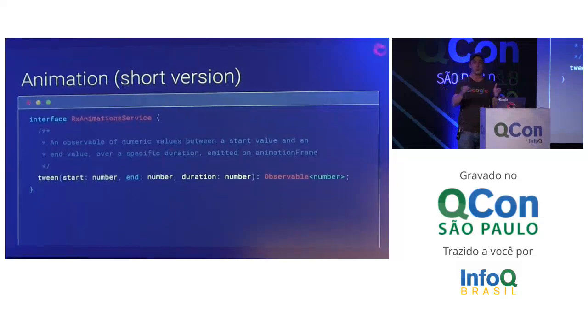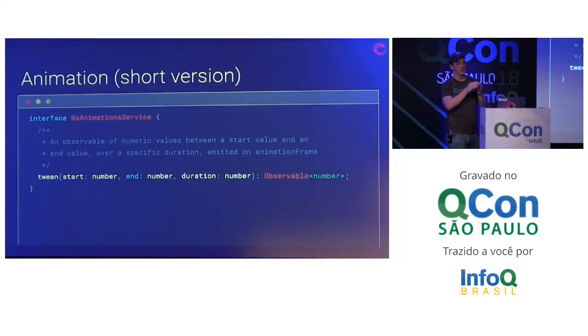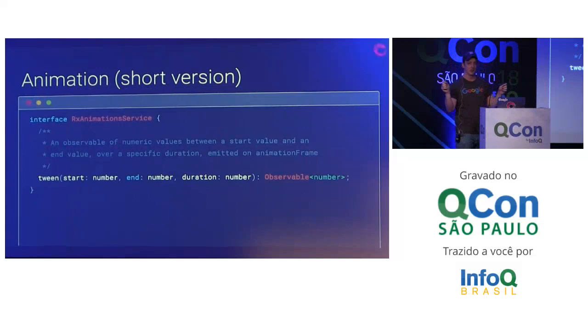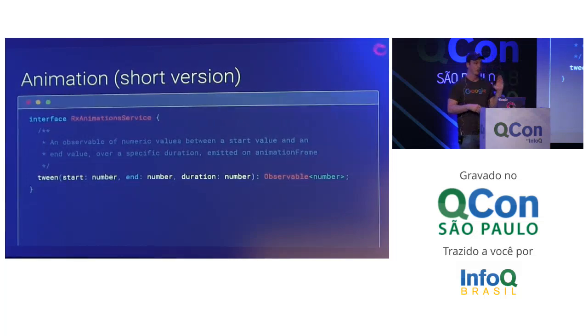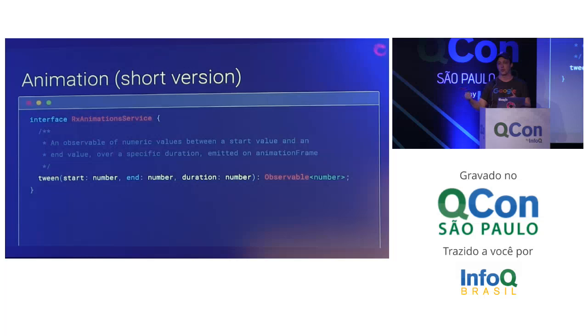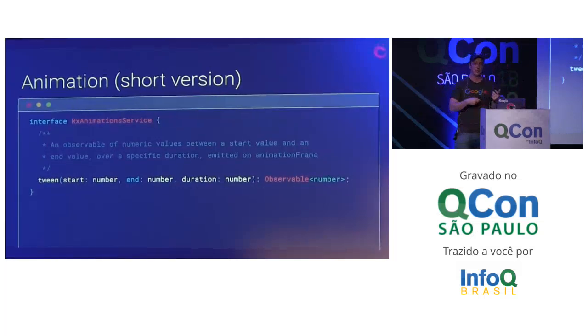And all the numbers in between are at various points in between those two numbers based off of an animation frame. So every animation frame fires, and if you started at 0 and you went to 10, then an animation frame fires, maybe you'd get 1.2, and the next time you get 3.4, and so on, all the way up to 10, and then the observable completes. So this we're using to tween between two different values over a certain amount of time.